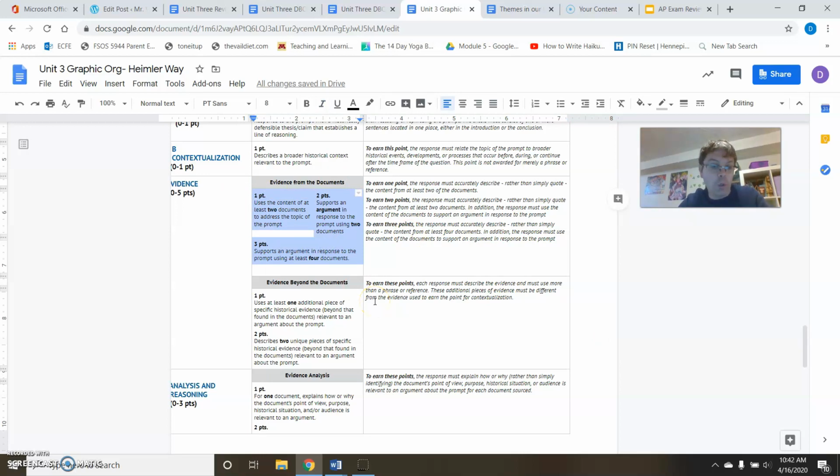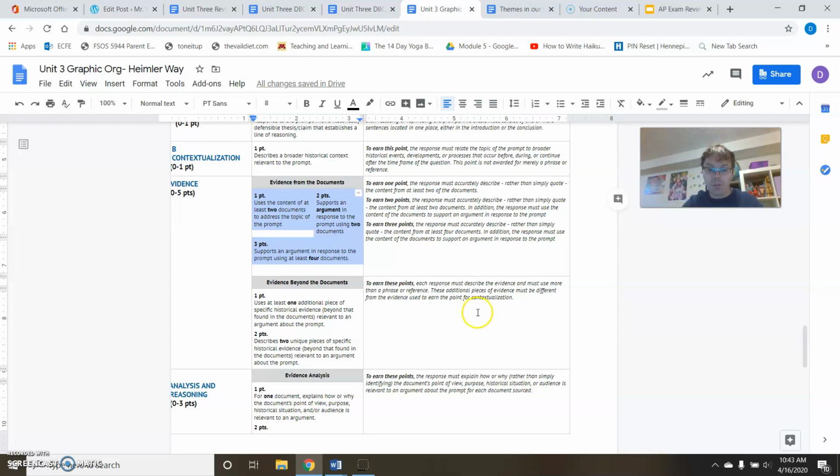It says here, for 1 point, uses the content of at least 2 documents to address the topic of the prompt. Basically, that means if you are using content from 2 documents, you are getting the point if you use it correctly. So this point is pretty much: 2 documents were used, you have something in there, it makes sense, it's about the document, you get that point. Everyone should get this point. All of you guys should get this point.